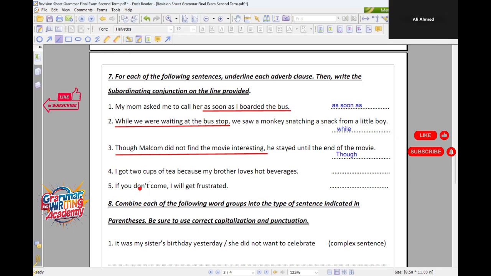Hold up, because I accidentally closed the mobile. Okay. I got 2 cups of tea because my brother loves hot beverages. What did you get on the line? Because my brother loves hot beverages. Perfect, Ali. And what is the subordinating conjunction here in this sentence?